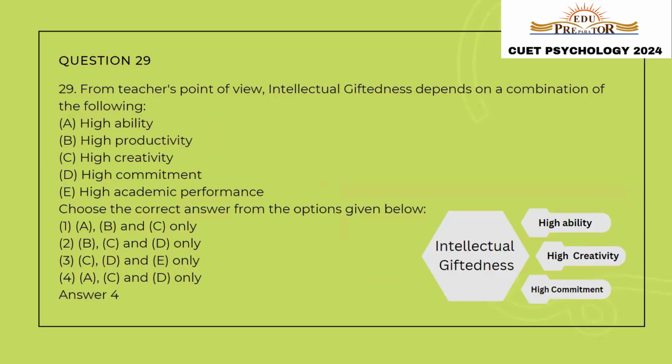From teacher's point of view, intellectual giftedness depends on a combination of the following: high ability, high productivity, high creativity, high commitment, and high academic performance. So intellectual giftedness from teacher's point of view comprises three components. First is high ability, second is high creativity, and the third is high commitment. So the correct answer would be option number 4, A, C, and D only.